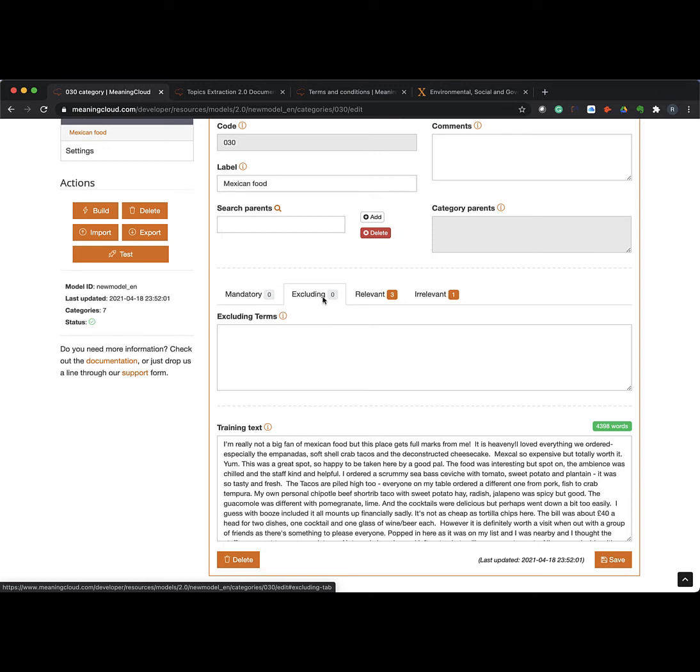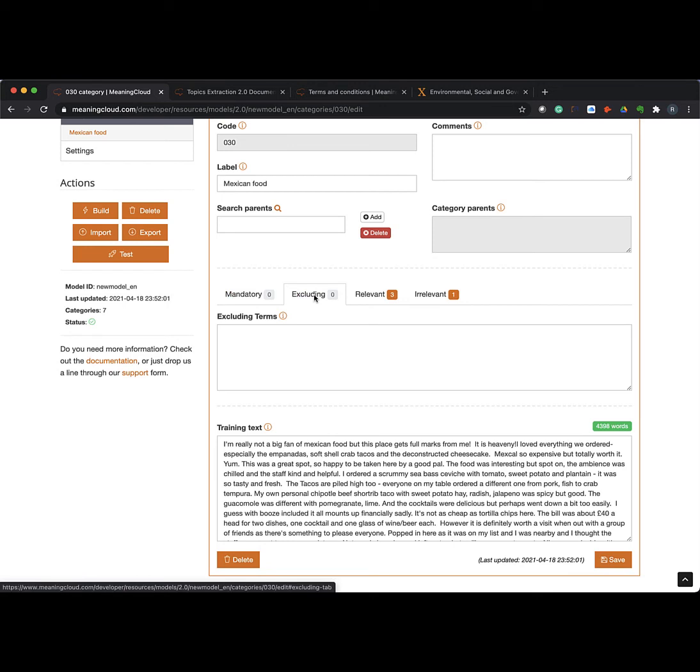Excluding means if it has this particular word, it is not part of this category. So maybe for Mexican food, that might be pasta. And so if it says pasta, it's probably not Mexican food. So these are hard, fast, binary, absolute rules.